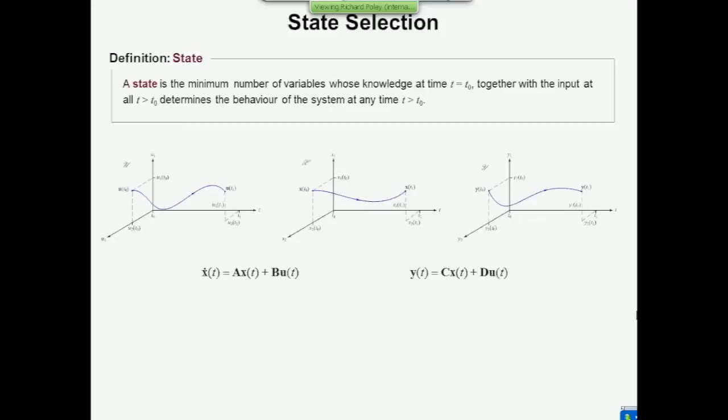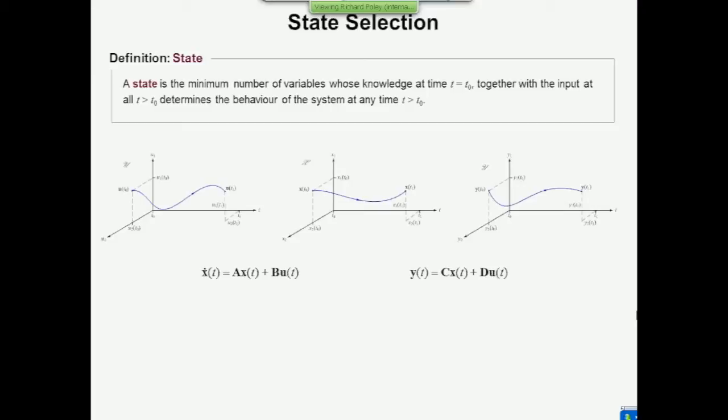You need to know the interval over which you're interested in looking, and you need to know what the input does over all that interval. And I'll show you why in a future slide, in just a few minutes. But those three things, the initial value of the state, the time interval, and how the input moves during that time interval, that's all you need. The system is described completely using these equations, just knowing those three things.